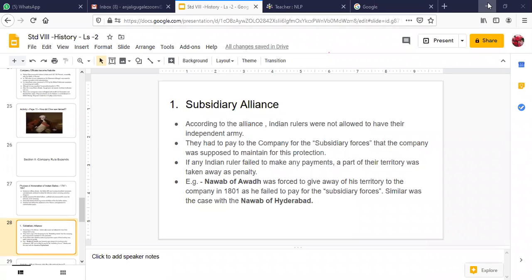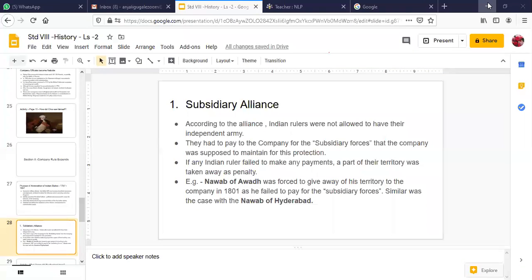Ma'am, if the war is between Britishers and one kingdom, if the kingdom has a subsidiary force, so that force can attack that kingdom. You are confused here. Let me explain this to you again, beta. See, there the alliance is between the British East India Company and the kingdom which is ready for that.